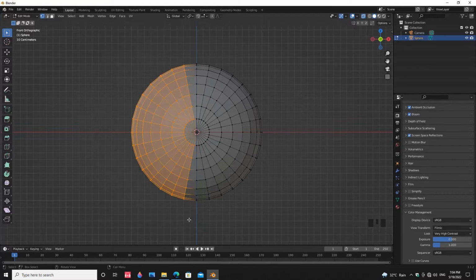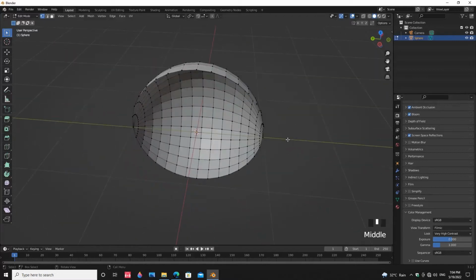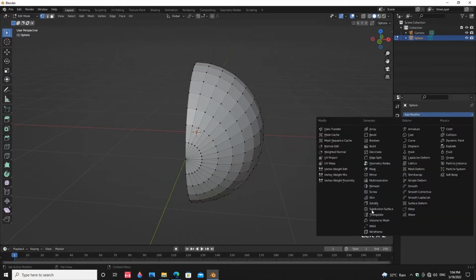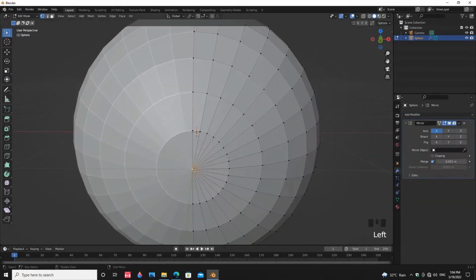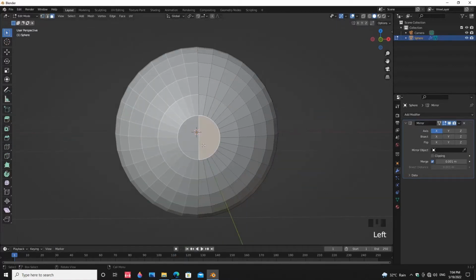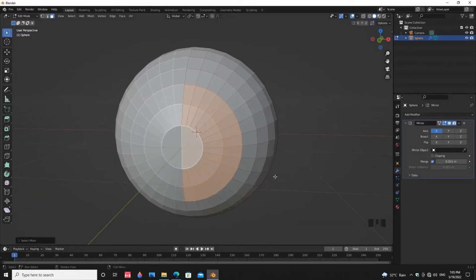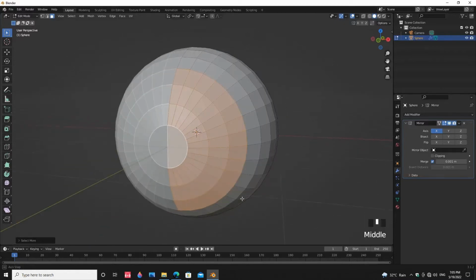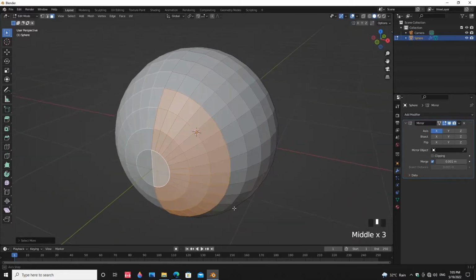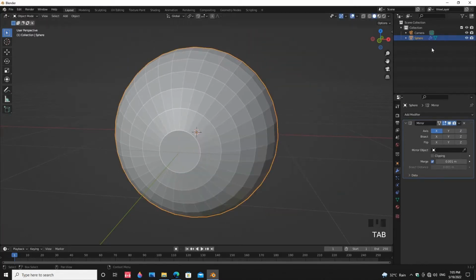Delete half of the sphere and add a mirror modifier. In the sphere, dissolve the center vertex. Now select the face and press Ctrl Numpad plus. Then duplicate the faces, press P and click on Selection.